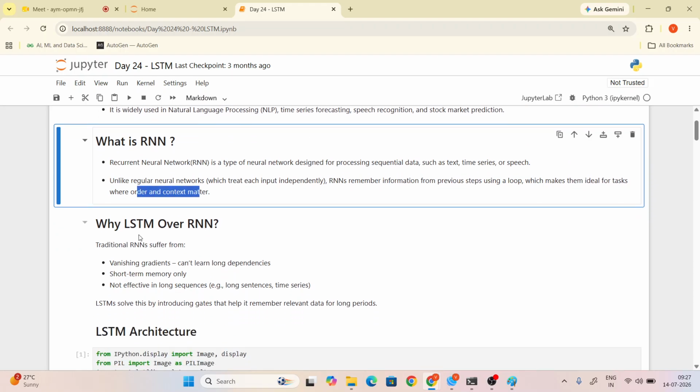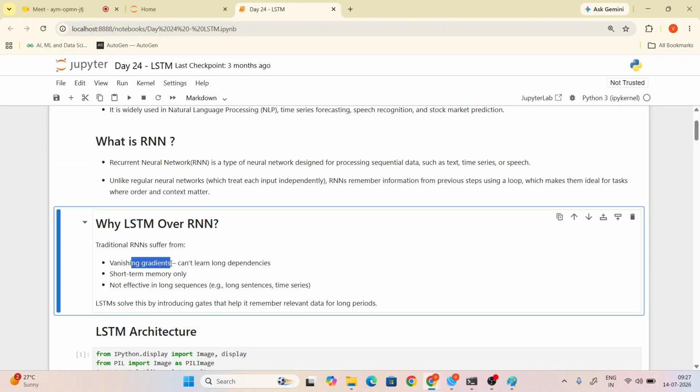It is used where order and context matter. Now, why LSTM over RNN? Here we face the vanishing gradient problem. Vanishing gradient means it can't learn long dependencies, so RNN has only short-term memory and is not effective for long sequences. We will not use RNN for long sentence predictions.